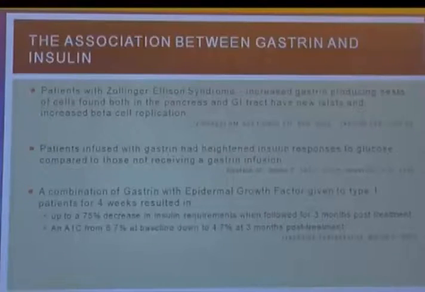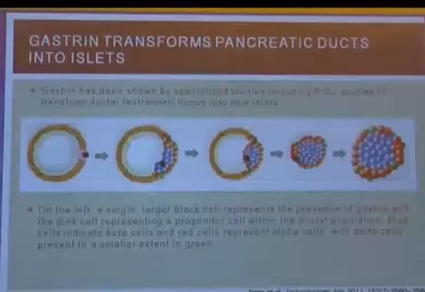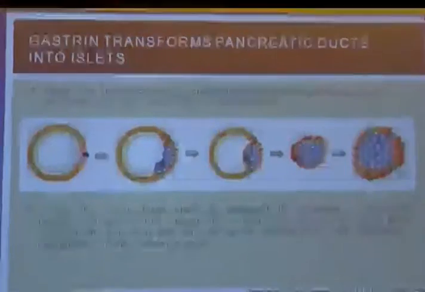Patients with ZE syndrome have new islets and increased beta cell replication. They may have insulinoma also. So association of gastrin and beta cell function or beta cell synthesis is very well known. How does it work? Gastrin transfers the pancreatic ducts into the islets. You can see from this slide that this gastrin is responsible for production of new beta cells in the pancreas.